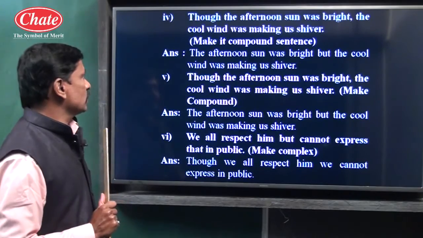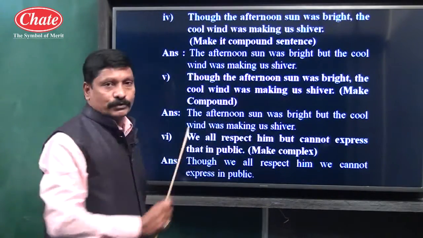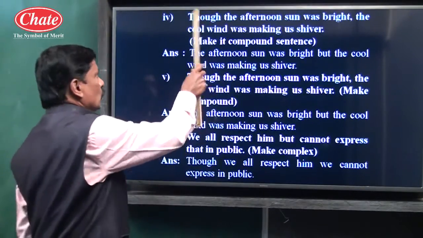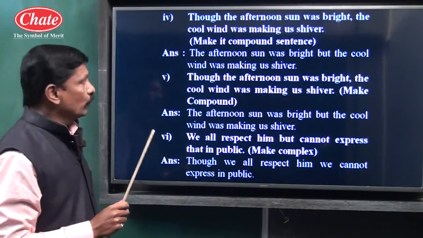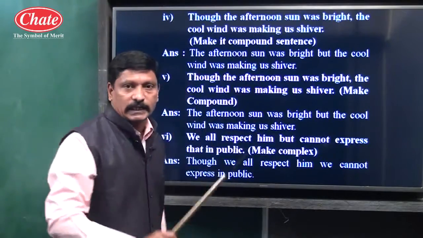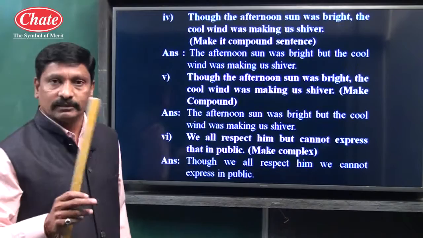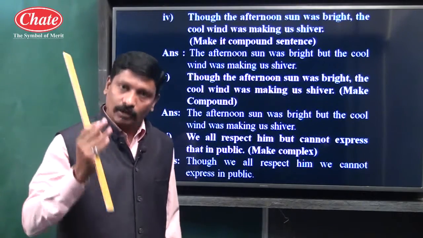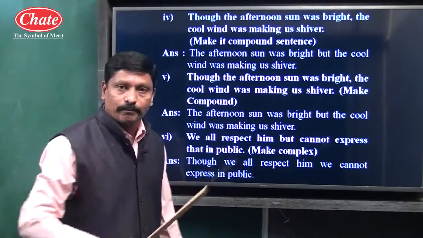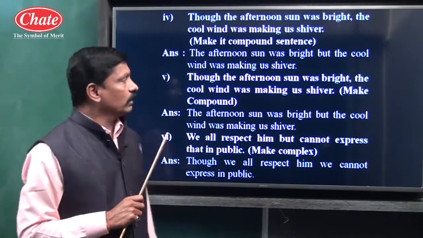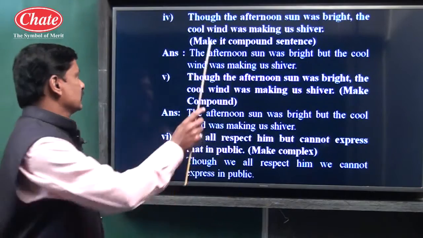What instruction is given, children? Make it a compound sentence. The given sentence is complex; though is a subordinating conjunction. We have to convert it into a compound sentence. What care do we have to take, children? We have to take care that there should be two main clauses to make a sentence compound, and we have to use an appropriate coordinator or coordinating conjunction. So let us see the answer.